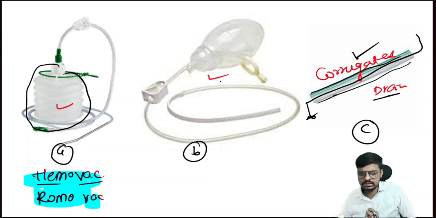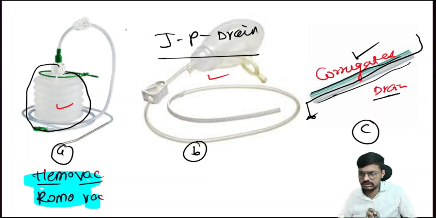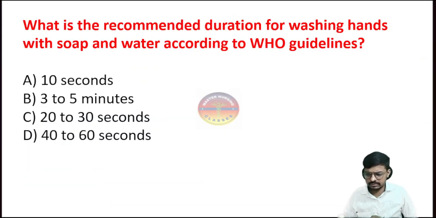And this one is the JP drain, that is the Jackson-Pratt drain. So all these three images are very important. It will come in your exams, it will come into your exams definitely.